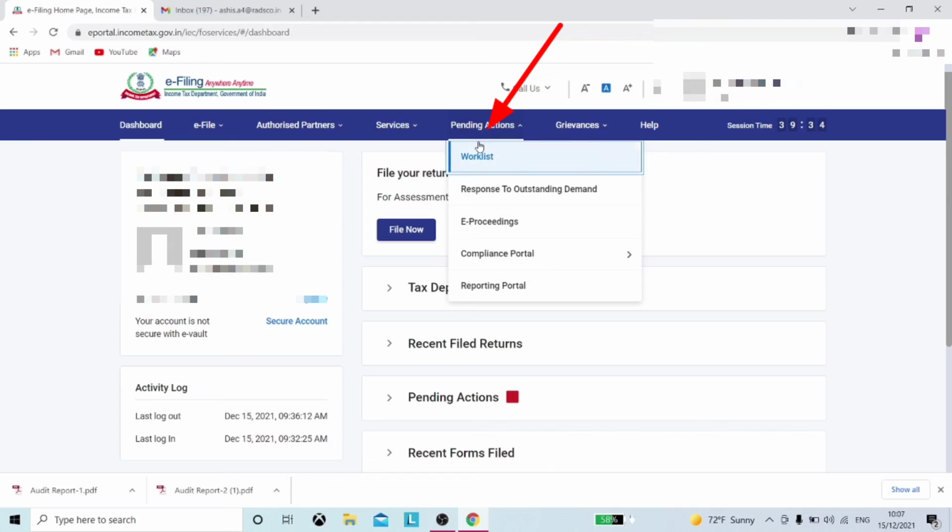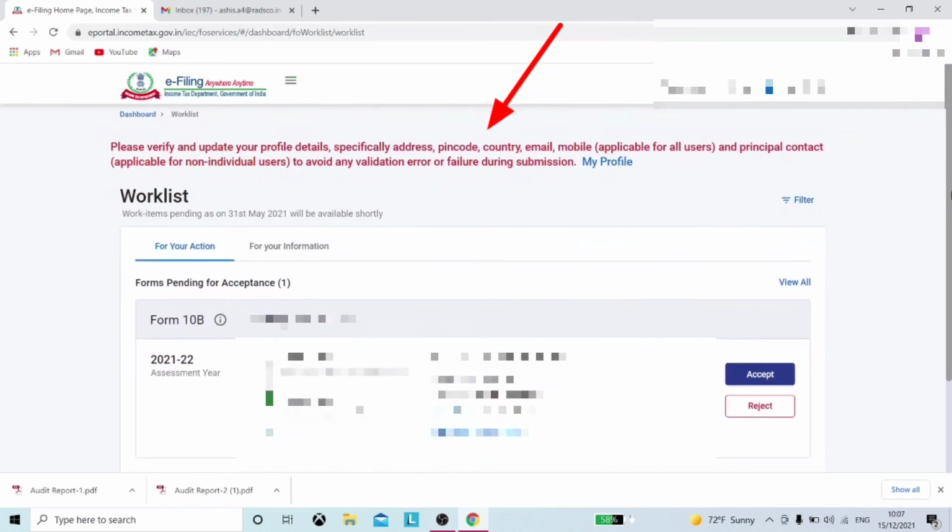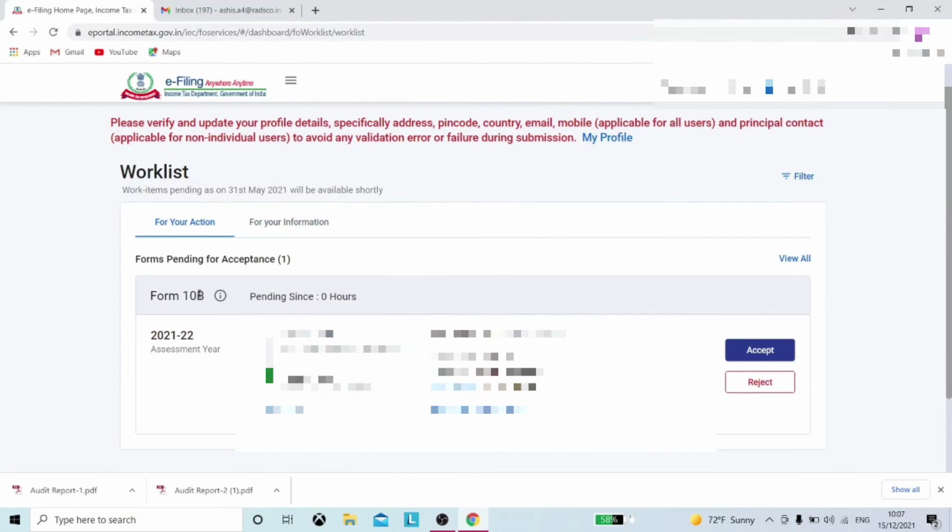So the organization needs to go to pending actions and then select the work list from the drop down menu. Once you click on the work list option, you can find here that Form 10B has been submitted by your chartered accountant for the relevant assessment year and it is pending for acceptance.